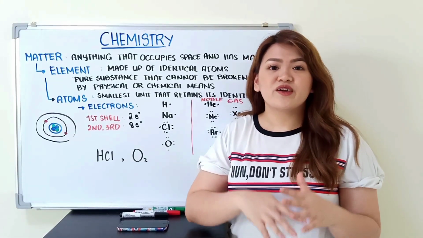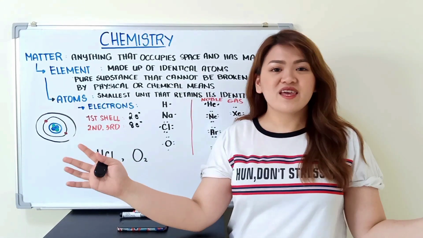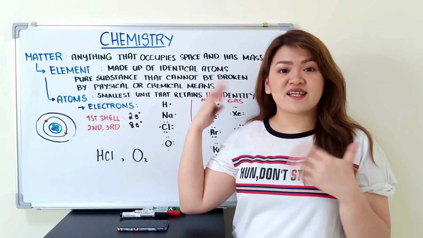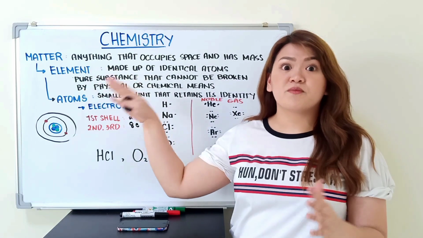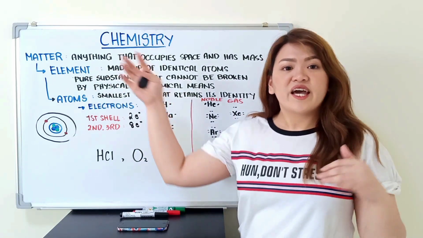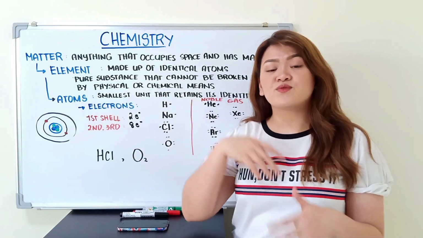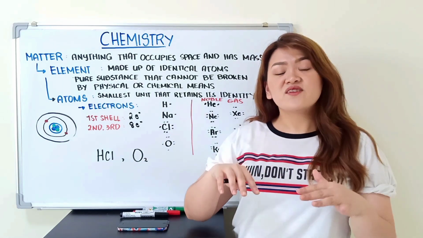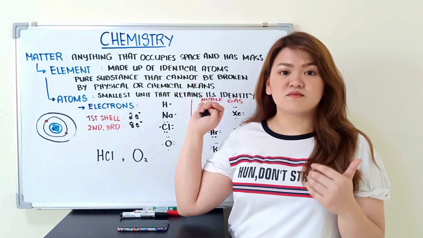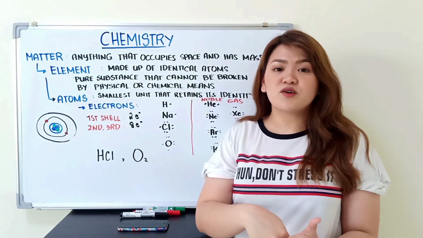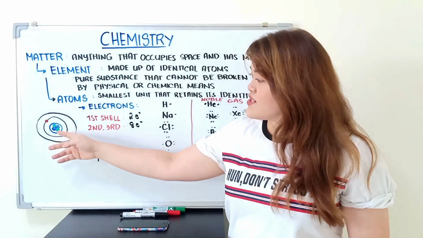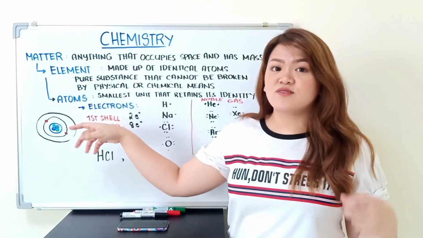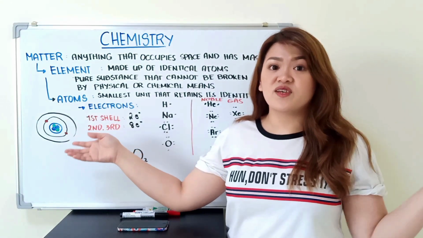So, our takeaway for this episode is that everything is made up of matter. Matter is anything that occupies space and has mass. Matter now is made up of different types of element. Element is a pure substance which you cannot break down anymore via physical and chemical means, and these are made up of identical atoms. Atoms is made up of subatomic particles. Inside the nucleus, we have the protons and neutrons. And in the electron cloud, makikita natin yung electrons moving freely.